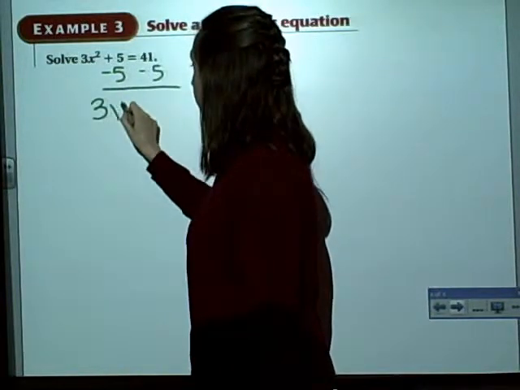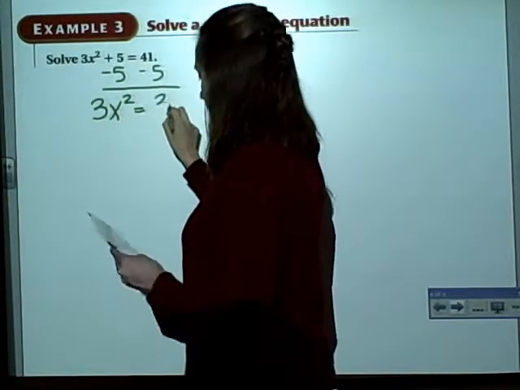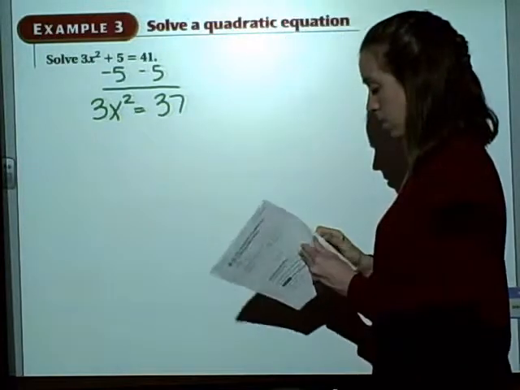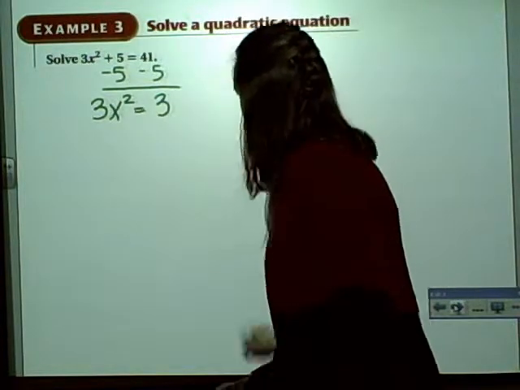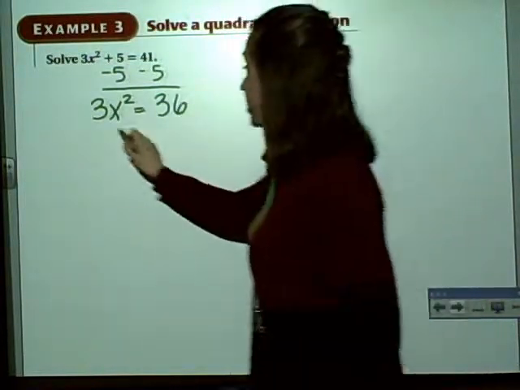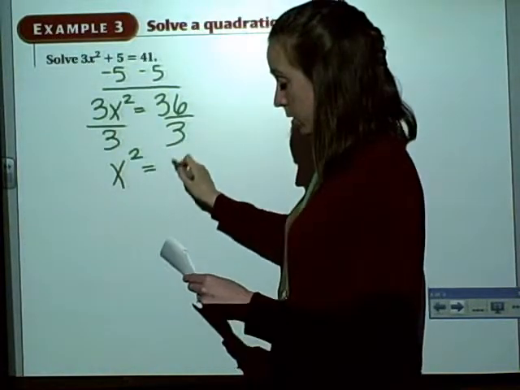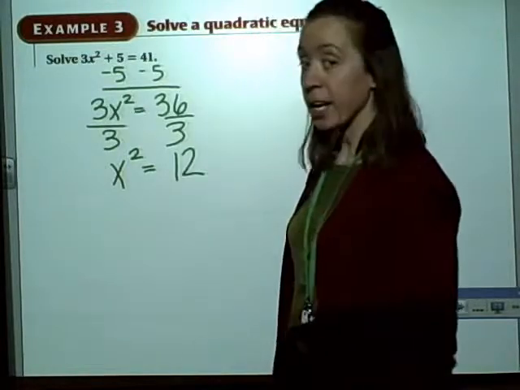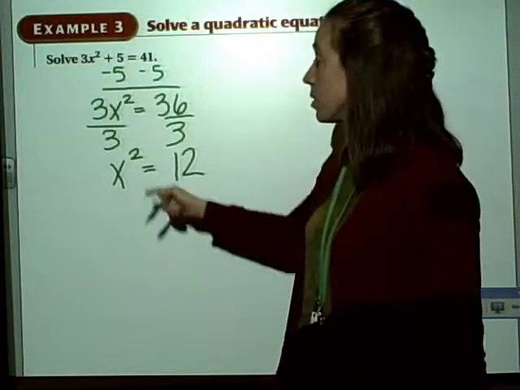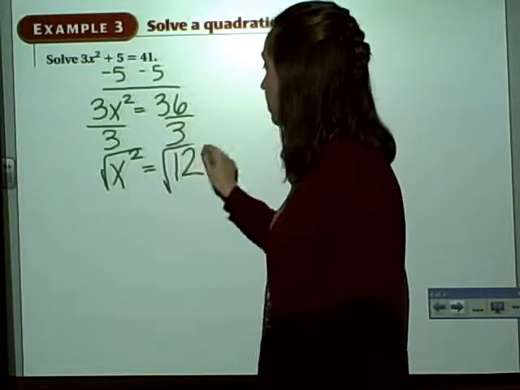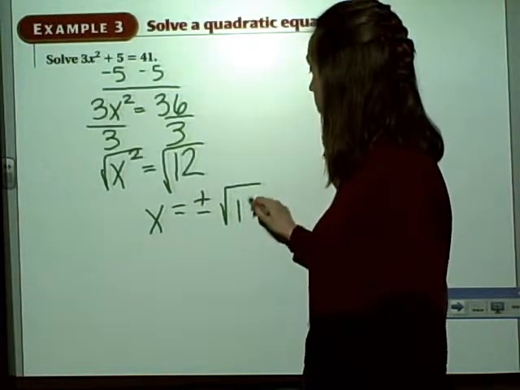So we get 3x squared equals 36. We're going to divide both sides by 3. We get x squared equals 12. Okay, now you know what to do here. We want to get rid of a squared sign, so the only thing that you can do to get rid of a squared is to square root both sides. We are left with x equals plus or minus the square root of 12.